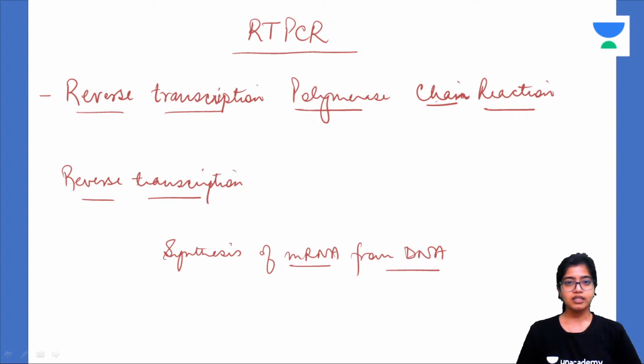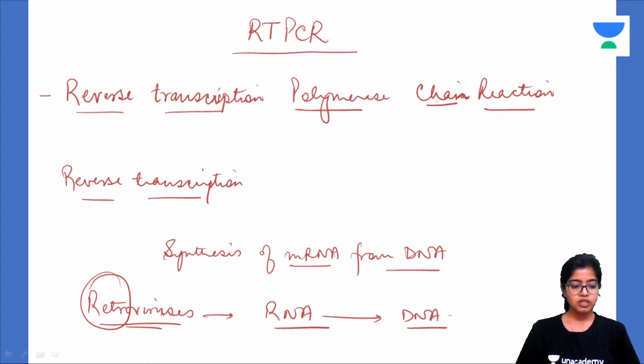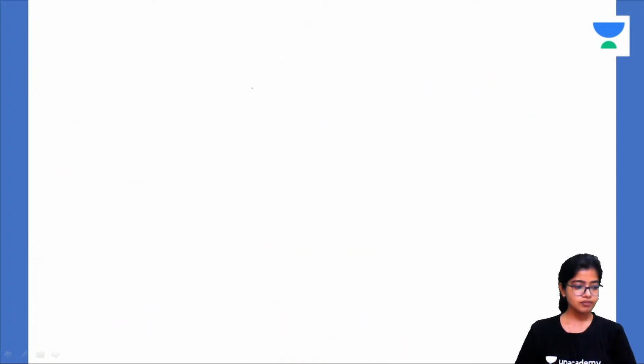Now, where does it occur? It is not very common. In some viruses, which are retroviruses. Retro means reverse, retrograde. So, as the name suggests, their genetic machinery is working in the reverse direction. They will obviously be RNA viruses, which convert RNA into DNA using the mechanism of reverse transcription. Now, how does it occur? It is a three-step phenomenon. We'll discuss reverse transcription here.